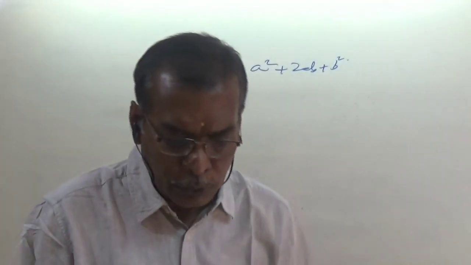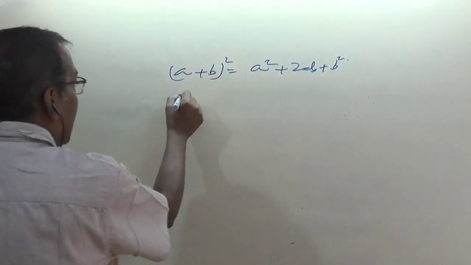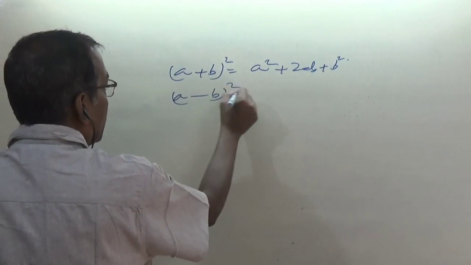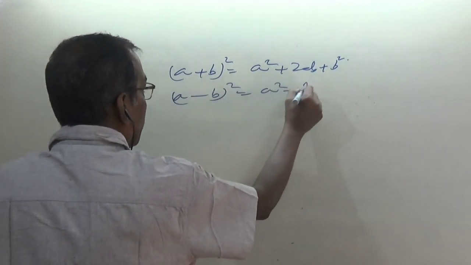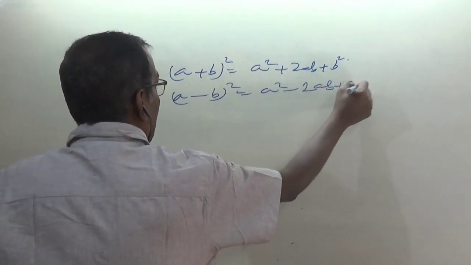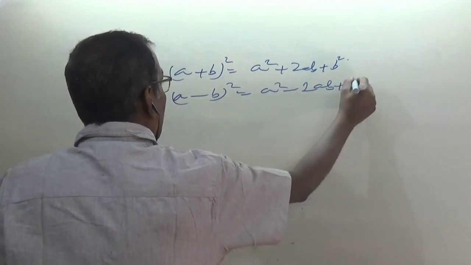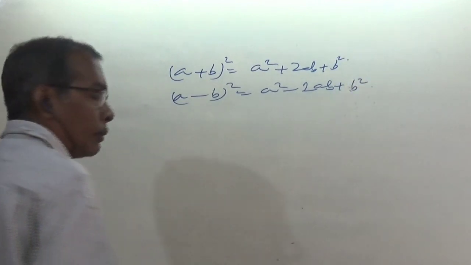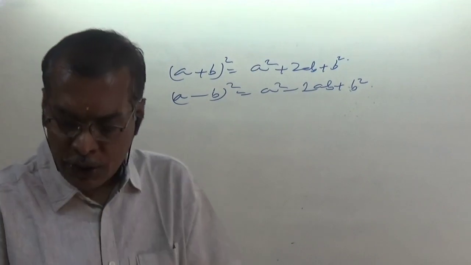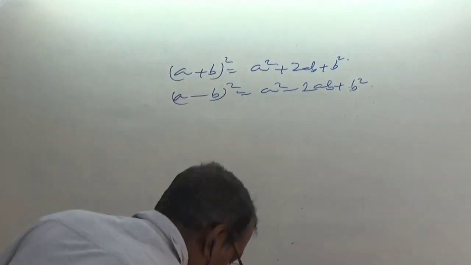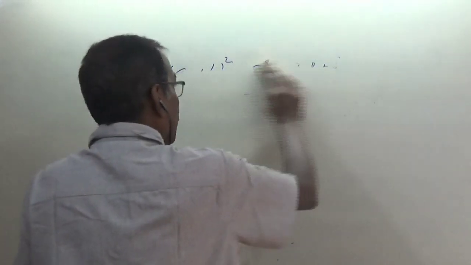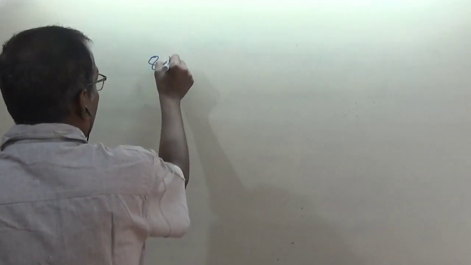Based on this formula and one more formula, I am going to write both of these formulas, because I am going to solve two consecutive questions now in a hurry. You know these formulas very well. Based on these two formulas, I am going to solve two consecutive questions: one for (a + b) whole square, another for (a - b) whole square.